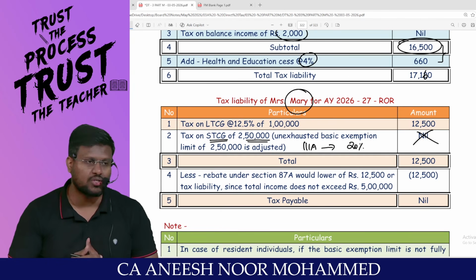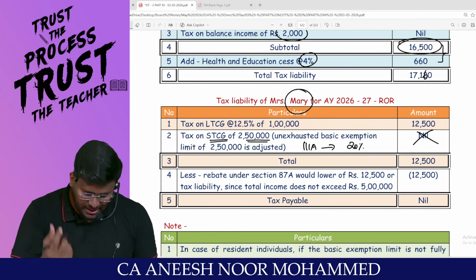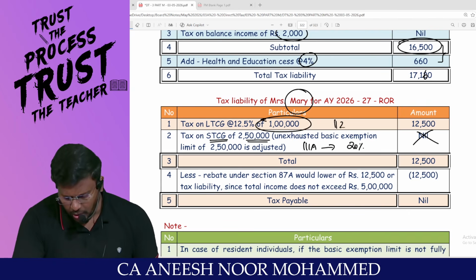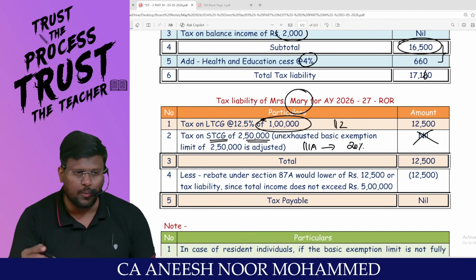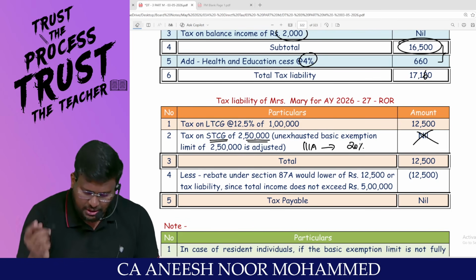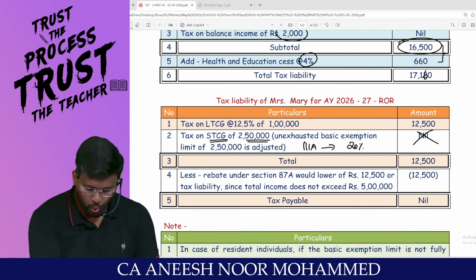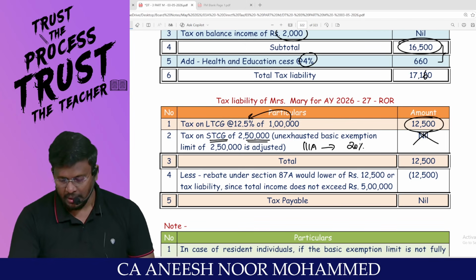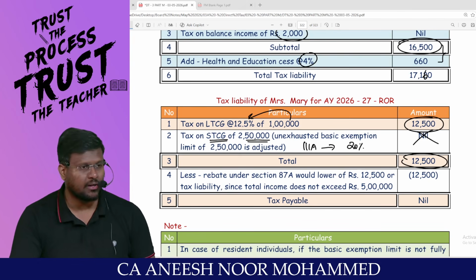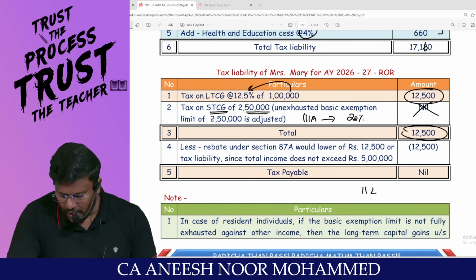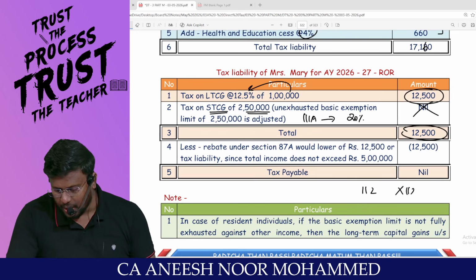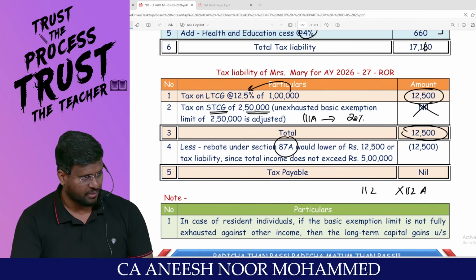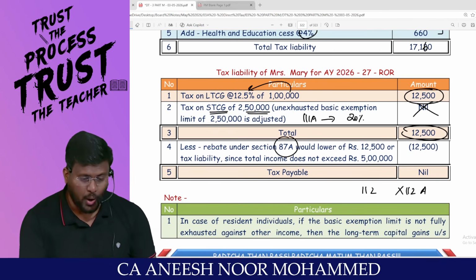There is no unexhausted basic exemption limit. If there was something, we could knock it off against long-term capital gain, but nothing is there. This long-term capital gain is covered under 112, not under 112A. If it is 112A, only in excess of 1,25,000 would have been taxable. So 1 lakh into 12.5% comes to 12,500. Am I right, sir? Sir, 12,500. Since this is covered under 112, not under 112A, rebate under 87A is possible. Rebate under 87A is because this is what route?